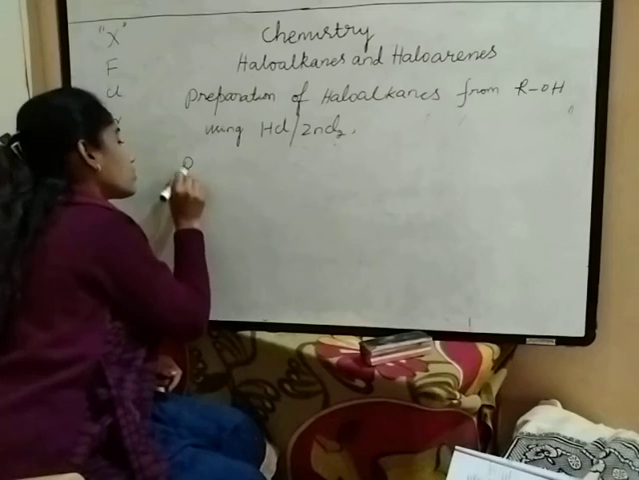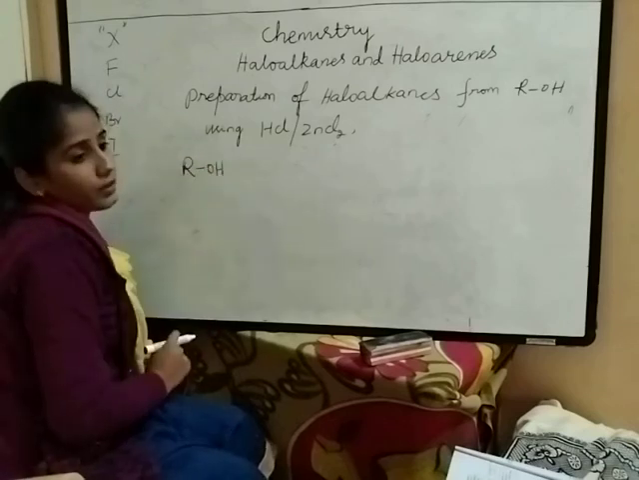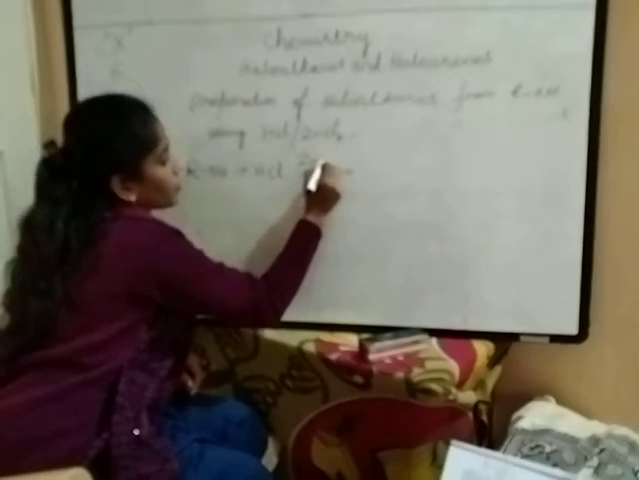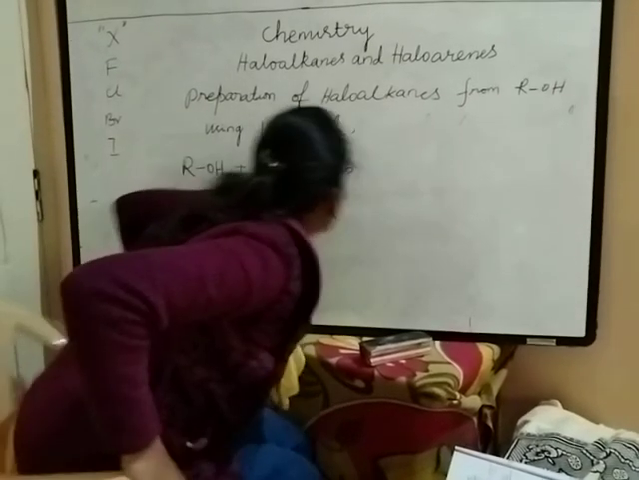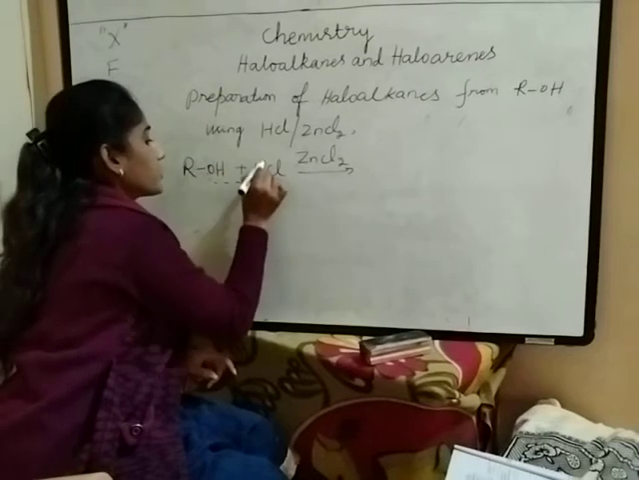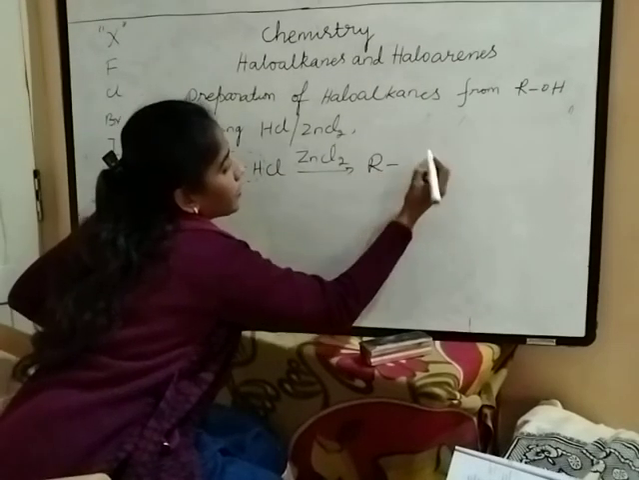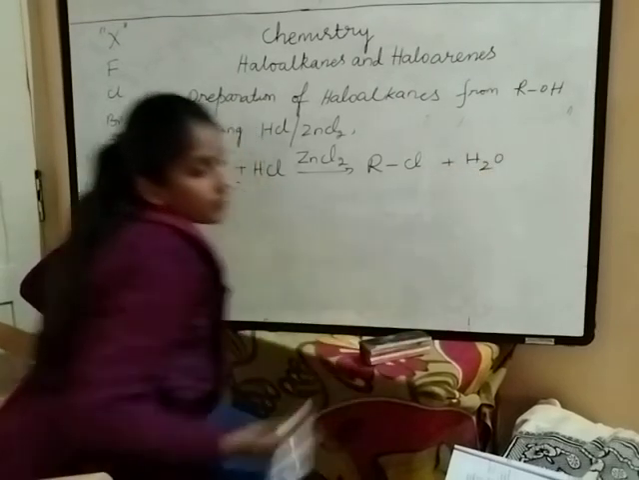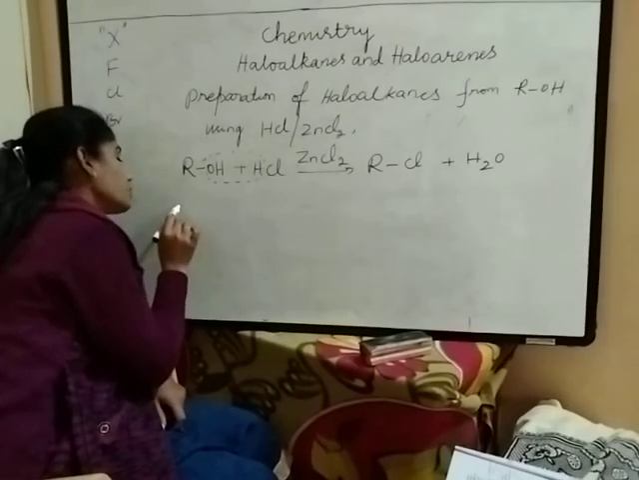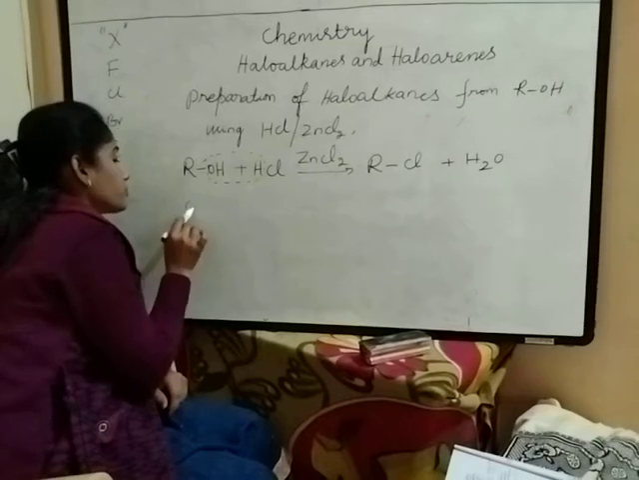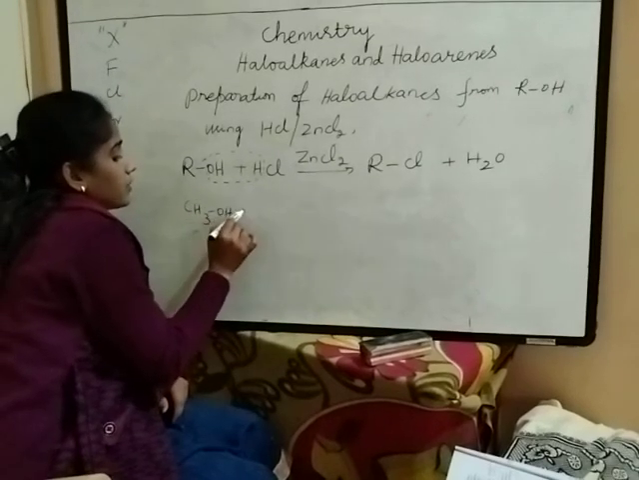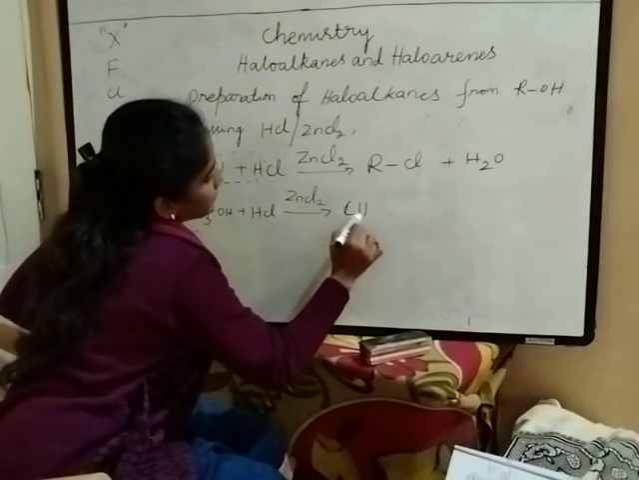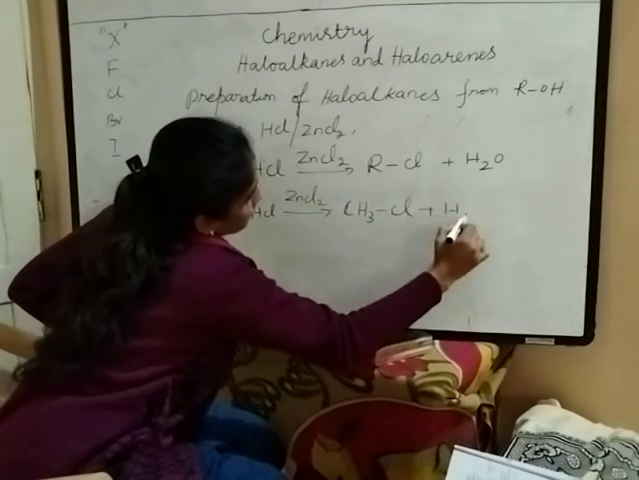By treating alcohols. I am writing the first equation as a general equation. By treating alcohol with HCl in presence of zinc chloride, the water molecule is removed like this and I will get haloalkane or alkyl halide, RCl, plus water. You should take examples: CH3OH plus HCl in presence of zinc chloride gives CH3Cl and H2O.